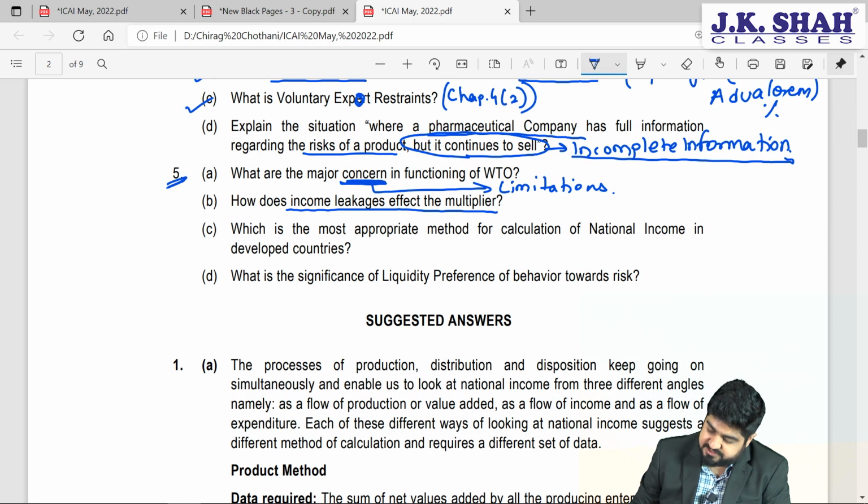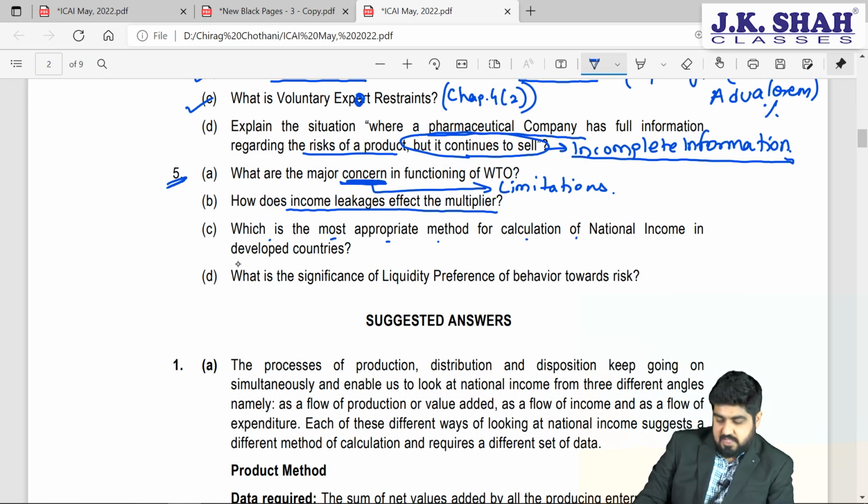Next one, friends. Which is the most appropriate method for calculating national income in developed countries? Now again, a question possibly worth 2 marks here. In developing countries or in developed countries or in underdeveloped countries, the mechanisms that we use are different.